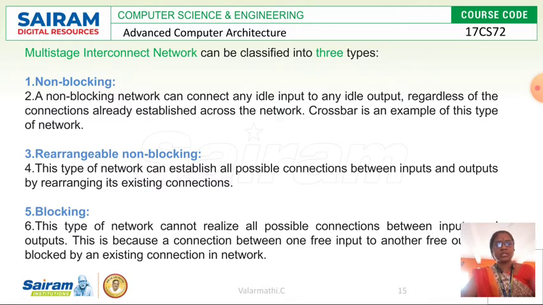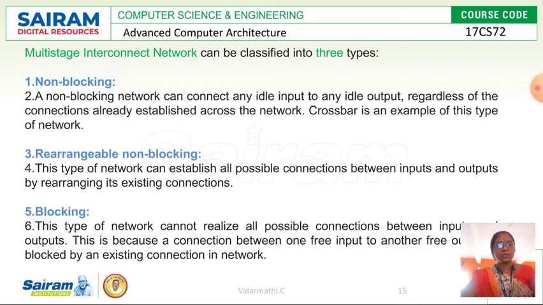So blocking networks are purely dynamic. In this type, it cannot realize all possible input-output connections, because a connection made between one free input and another free output thereby blocks an existing connection in the network.